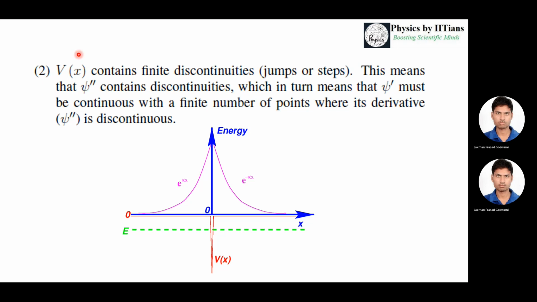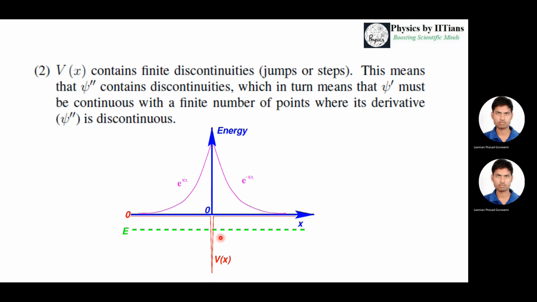Now consider the second condition. Suppose the potential has finite discontinuities, like there is a jump or a step in the potential. What does it mean? That means psi double prime, the double derivative of psi, will also contain discontinuities, which in turn means that the first derivative must be continuous with a finite number of points where the second derivative is discontinuous. Suppose we are considering this delta kind of potential. This is a finite discontinuity.